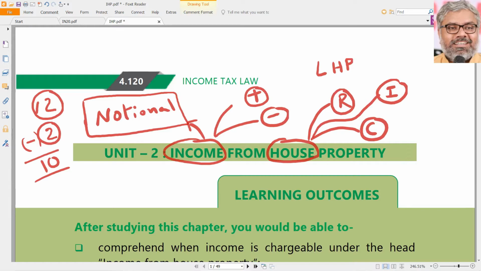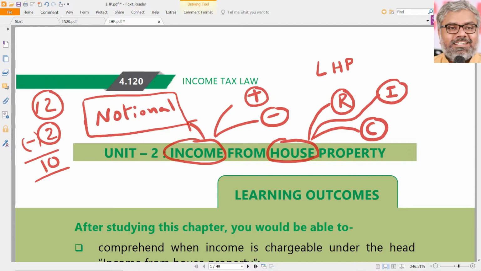We should not assume because of the name. Name is deceiving. Income is a word which is deceiving. But now we should understand there is a possibility of positive income also, negative income also. There is even a possibility of notional income also, which is not even an income. But still it could be taxable under this head of income. Same way, the word house is deceiving. Don't fall for that name. It could be residential or industrial or commercial, doesn't matter. House property is house property.